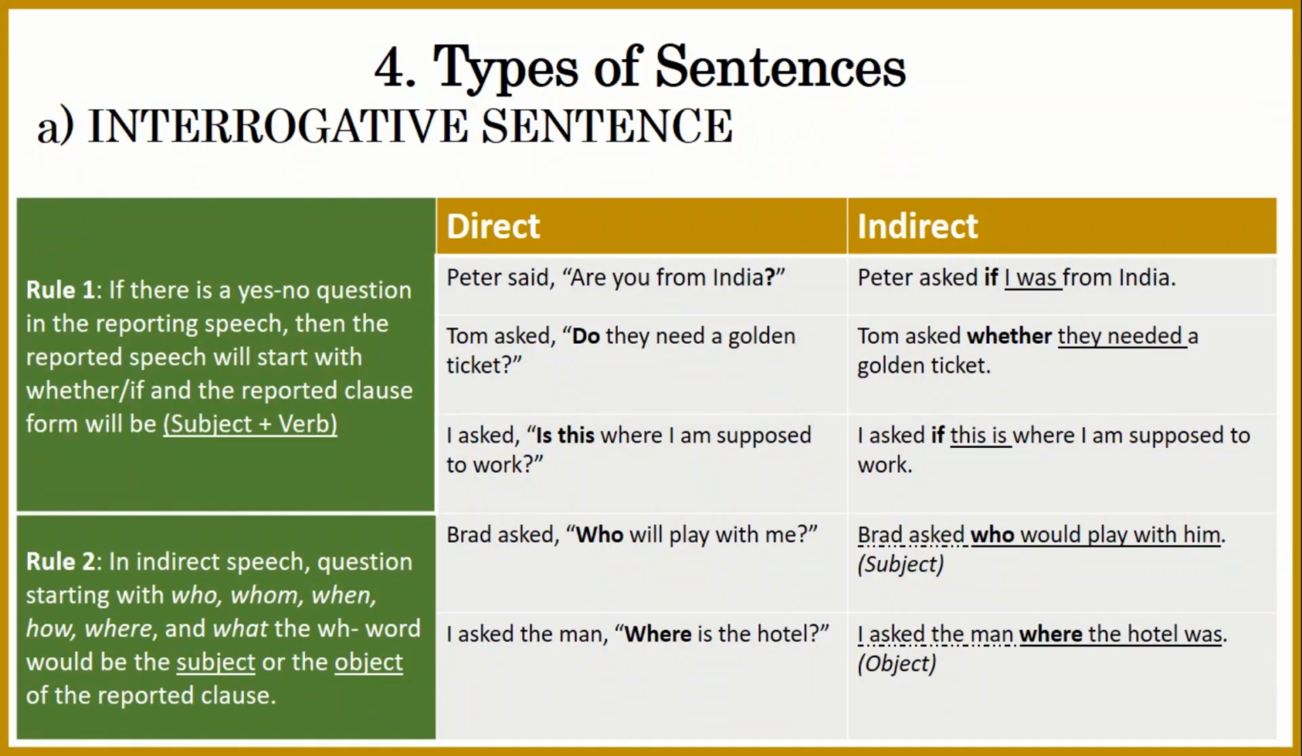In the next example, I asked the man, "Where is the hotel?" So the indirect statement is, I asked the man where the hotel was. So over there, "where the hotel was" is actually an object, a direct object, because the statement will be: I, subject; asked, verb; the man, indirect object; where the hotel was, direct object.